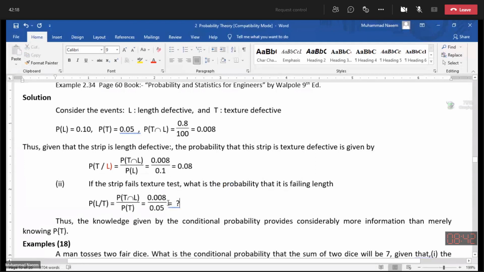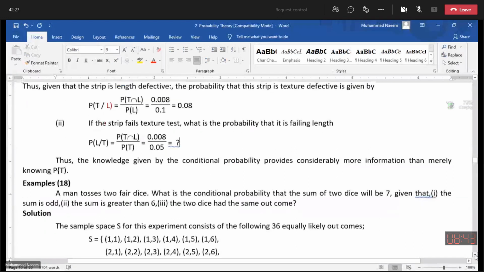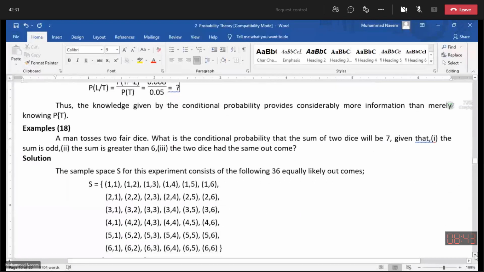That's enough. That is a perfect answer. This technique is also time saving.